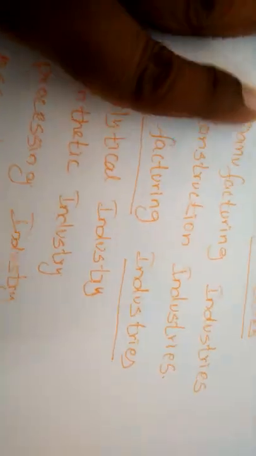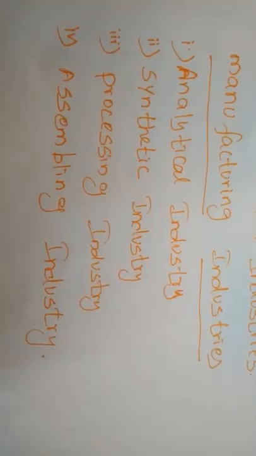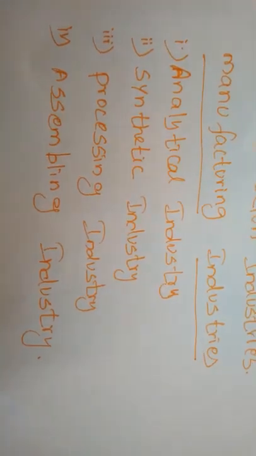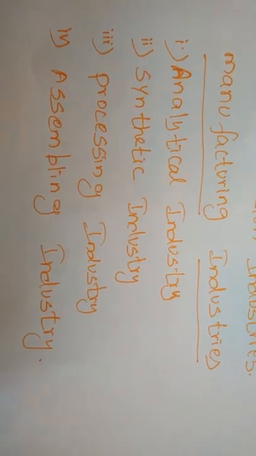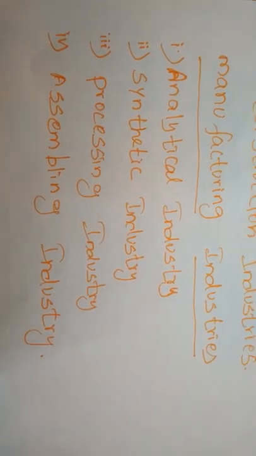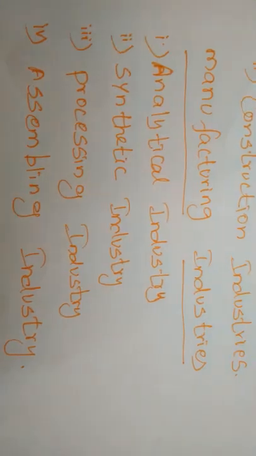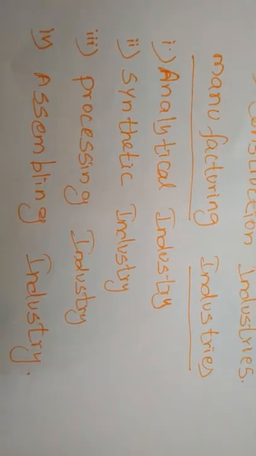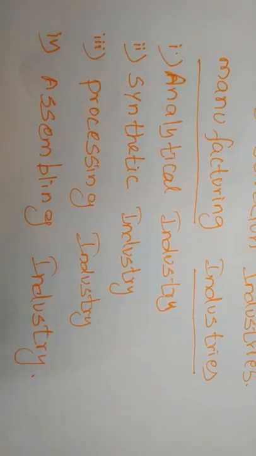The manufacturing industries are divided into four types. First one is analytical industry, next synthetic industry, third one is processing industries, fourth one is assembling industries. First, the analytical industry. What is the meaning of analytical industry?